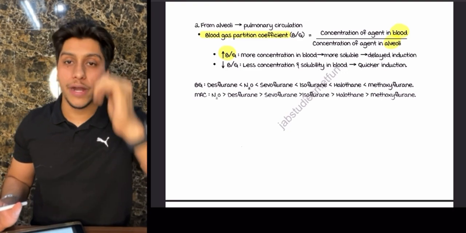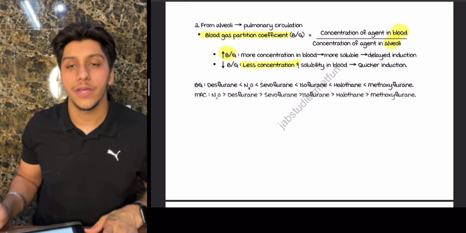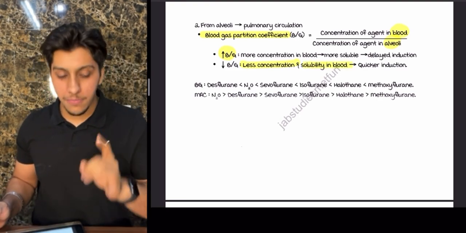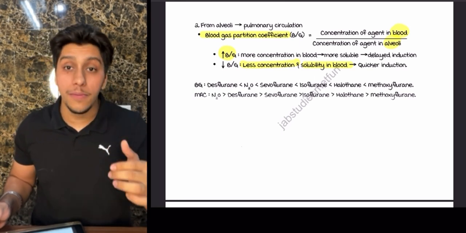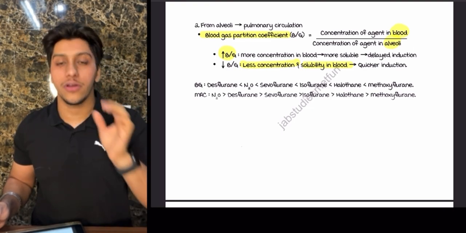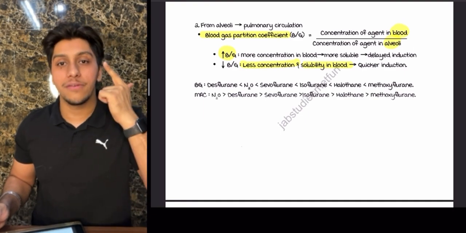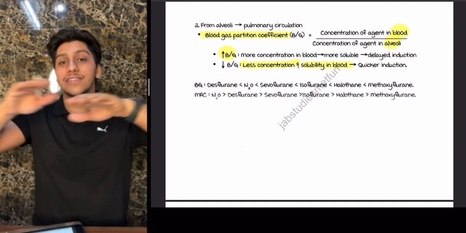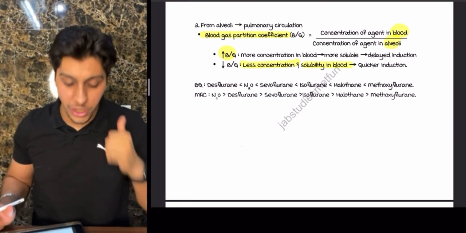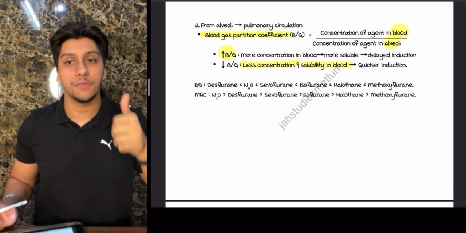Next, if the B by G is less, it means the agent is less soluble in the blood, thereby it will be a quicker induction. So remember, whenever an agent is more soluble in blood, the concentration in blood is also more, but it will take more time to induce. If you have less concentration within the blood, it is less soluble, so basically it is floating on the top, and it will very easily get to the brain. So remember, what do you want in a drug? MAC should be less, so it is more potent, and B by G also should be less.